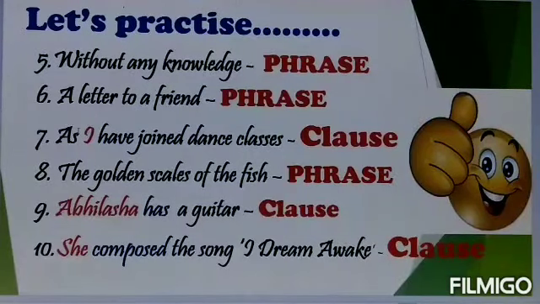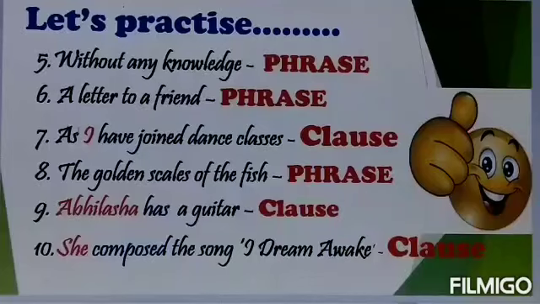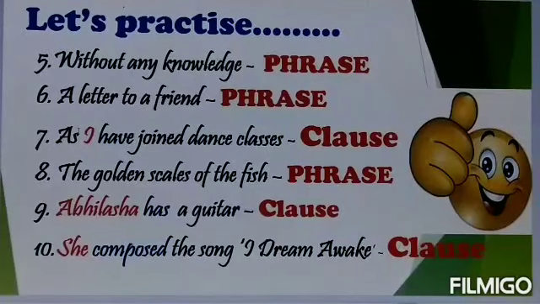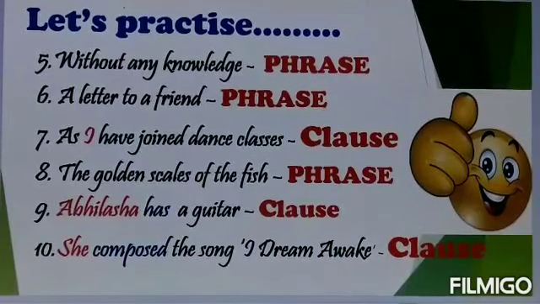Next one, Abhilasha has a guitar. Abhilasha is subject, has is verb. It has a subject and verb combination. It is also expressing the complete thought. So it is a clause. Next one, she composed the song I Dream Awake. This comes under clause because she is subject and composed is verb. It has a subject and verb combination. It is also expressing the complete thought. So this is a clause. I hope you all understood all these examples.